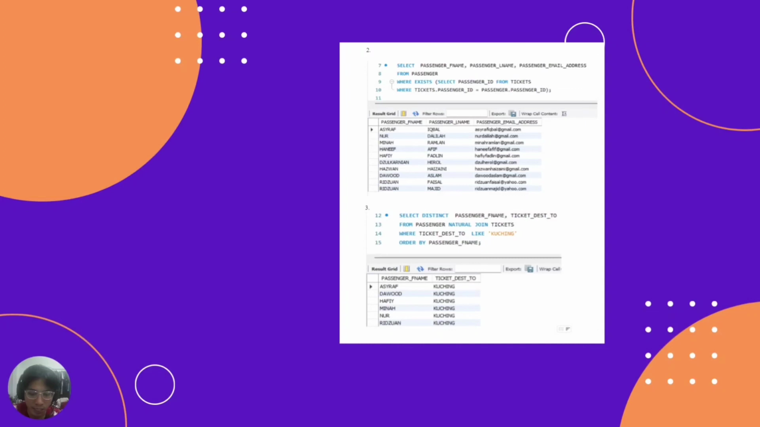And then the third one is we select distinct passenger first name, ticket destination from passenger, ticket where ticket destination like Kuching, ordered by passenger first name. From this table we can see the ticket destination is Kuching. So there are 1, 2, 3, 4, 5, 6, 6 tickets with destination to Kuching.